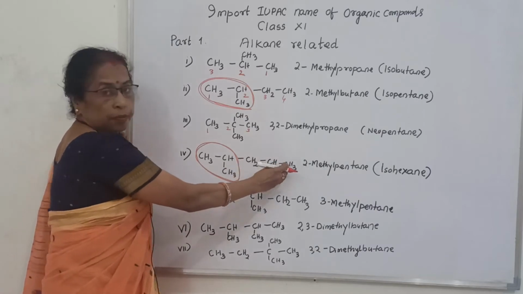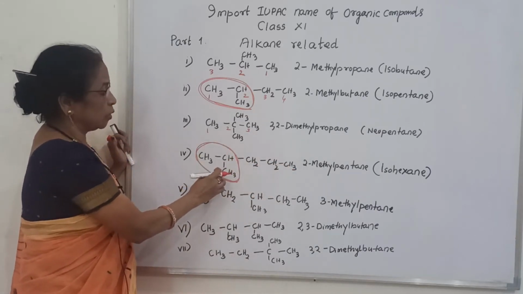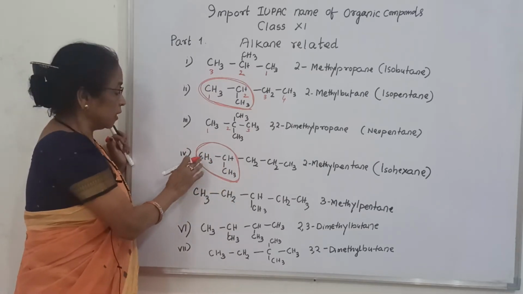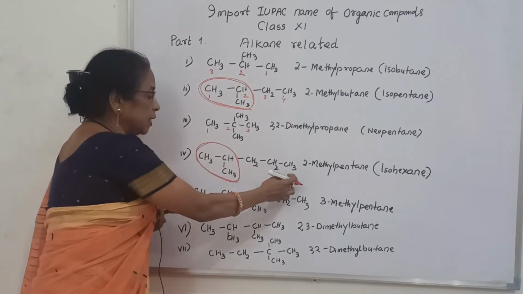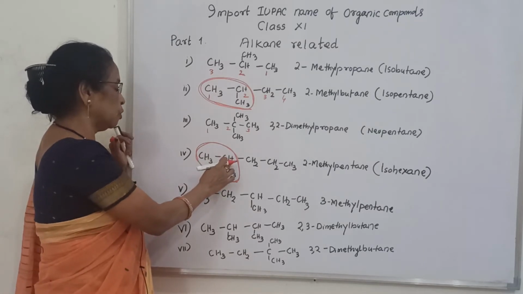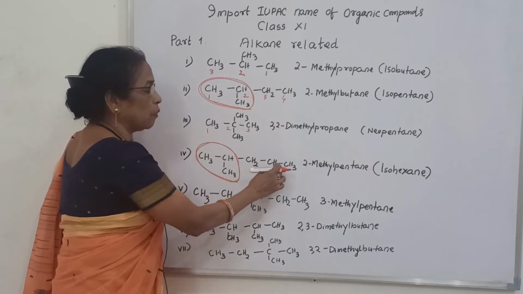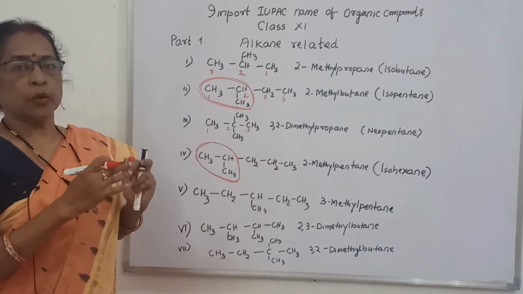If you count from this side, 1, 2, 3, 4, in 4 there is a methyl group. That is not possible, because if you count from the other side, this is 1, 2. From this side it is 4. So it is the rule: 1, 2, 2-methyl, then 1, 2, 3, 4, 5. 2-methyl pentane.